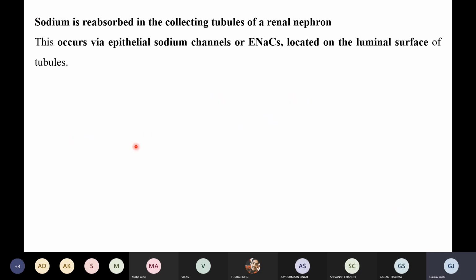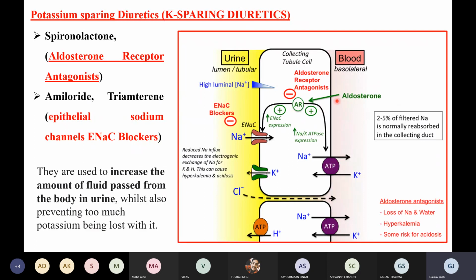So what was happening earlier, if no aldosterone receptor antagonists are there? So basically the sodium that was coming in from here was getting exchanged with the potassium, right? So where was potassium coming from? Potassium was coming from the blood, and this potassium was then going to the urine. So there was the potassium loss, right?